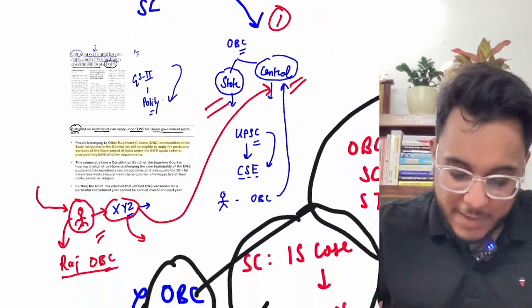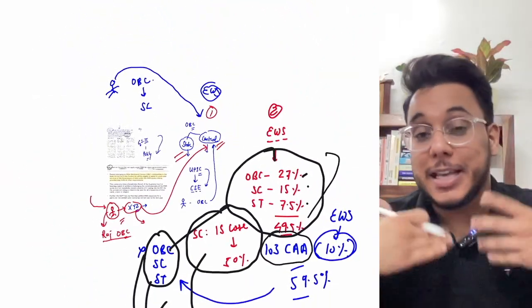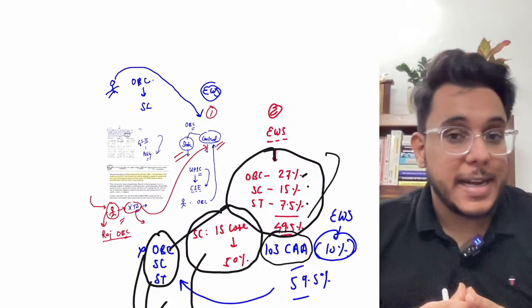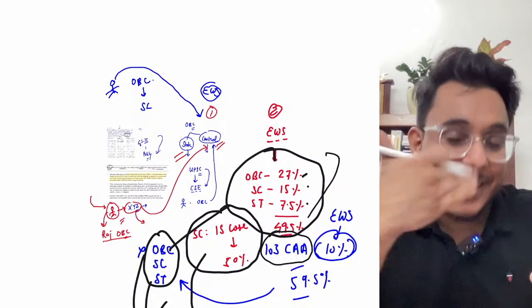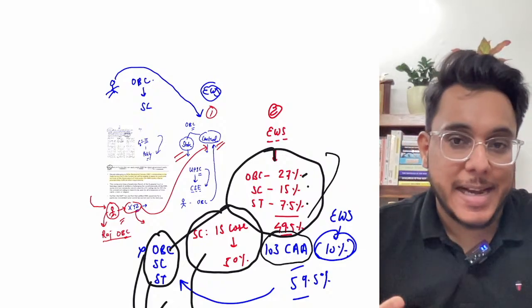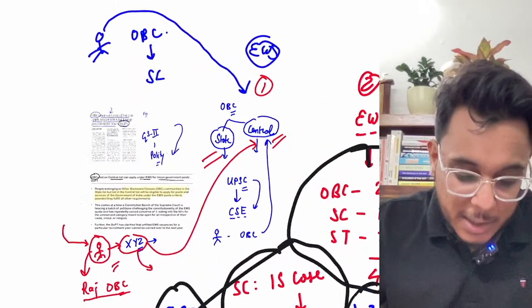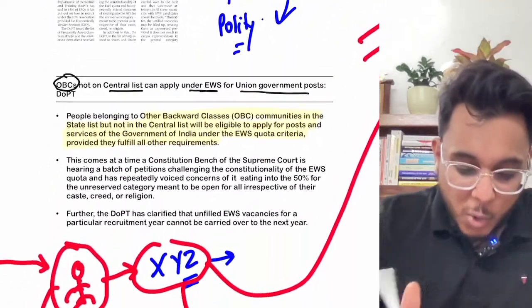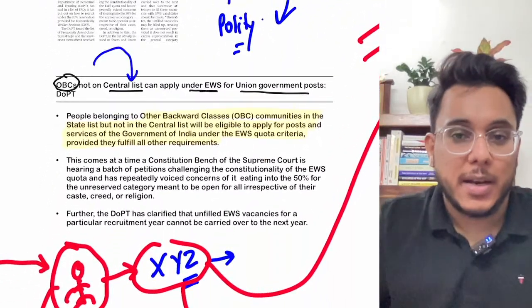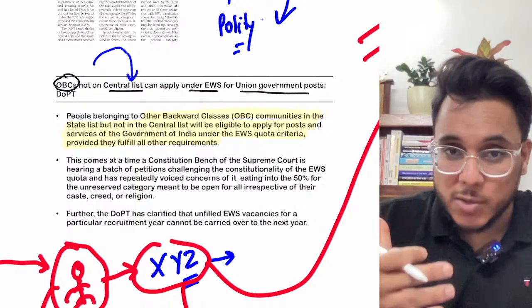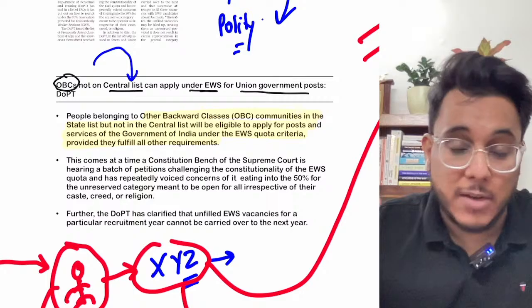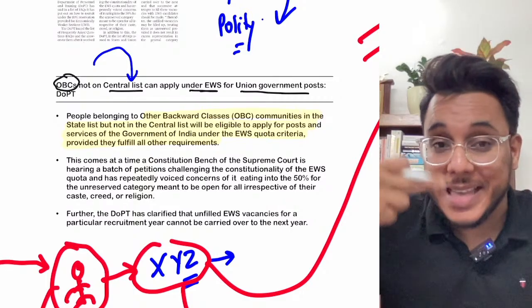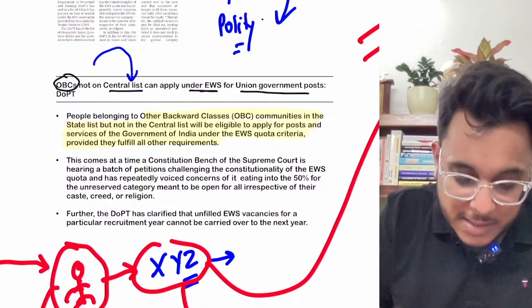So earlier we have seen that the OBCs were not given the benefit under the EWS, but one type of OBCs have now been extended the reservation benefit under the EWS. Which type of OBCs? Those OBCs who are not on the central list. So if XYZ community is not on the central list and they want to claim the reservation under the UPSC, then they can claim it under the EWS category.